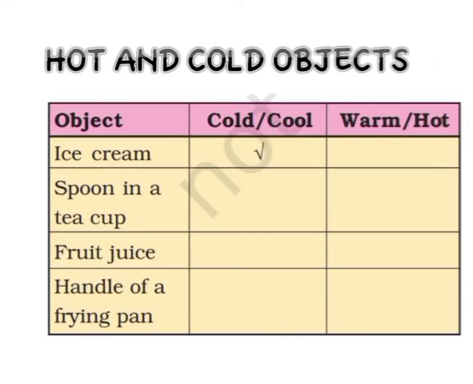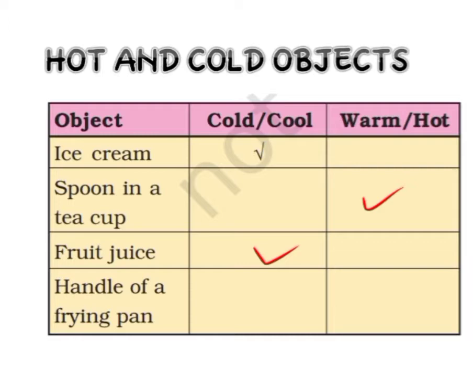Okay, now you all tell me the second object, what will it be? Spoon in the cup, or spoon in the teacup? It will be cold or hot? It will be hot. The reason is that when you keep the spoon in a teacup in which tea is there, the tea is hot, and so the spoon will also become hot. Now the third one, fruit juice. Fruit juice we always like to be cold, isn't it? We do not like fruit juice to be warm.